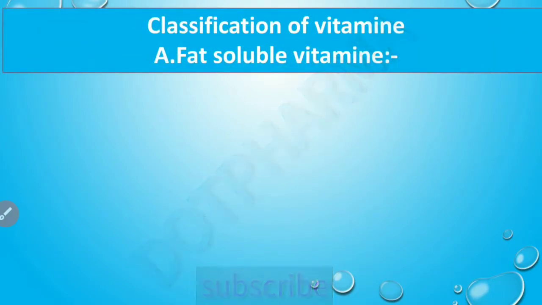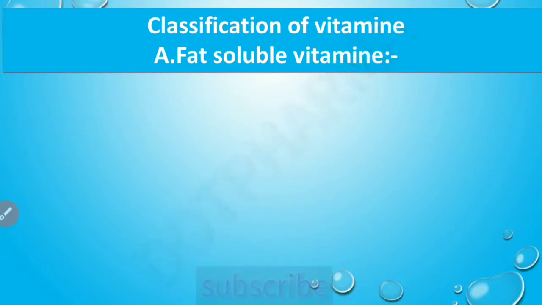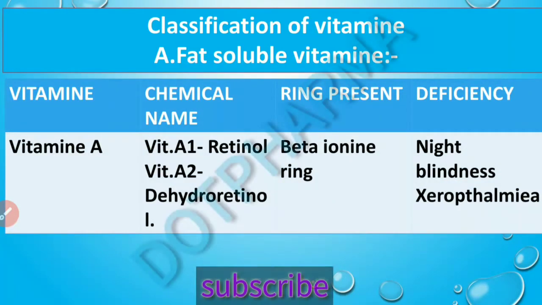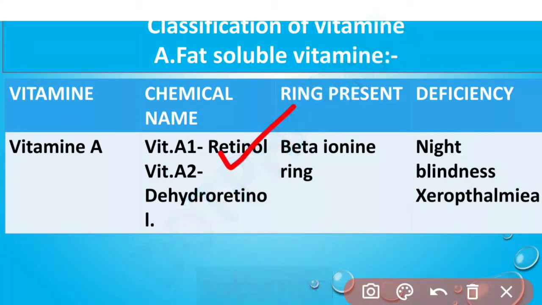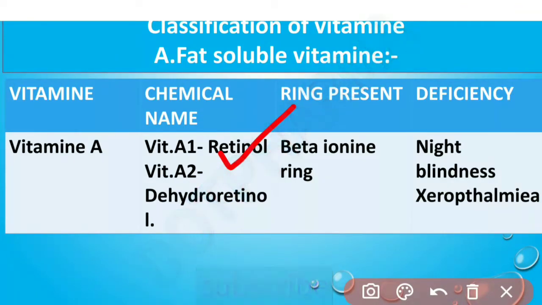In that, first are the fat soluble vitamins. The fat soluble vitamins are further divided into vitamin A, vitamin D, vitamin E, and vitamin K. First is vitamin A. Vitamin A is also called retinol, which is vitamin A1, and dehydroretinol, which is vitamin A2. These are the two types of vitamin A, A1 and A2.